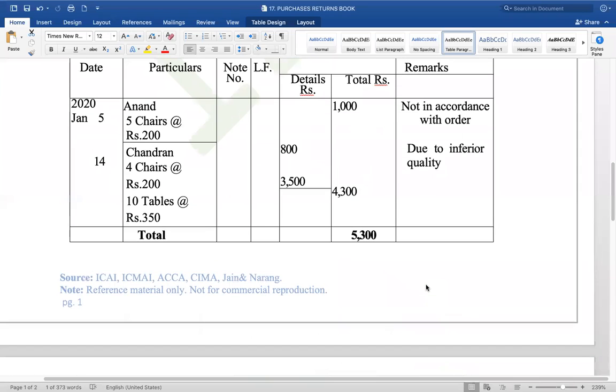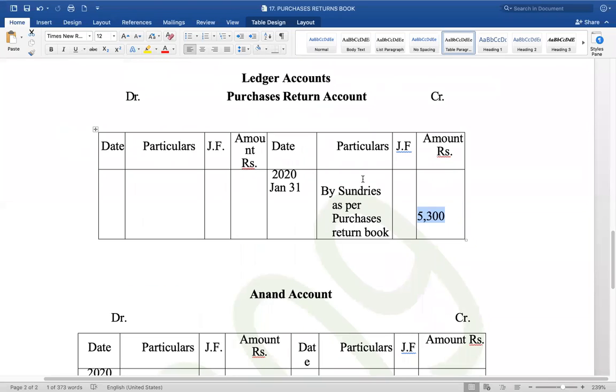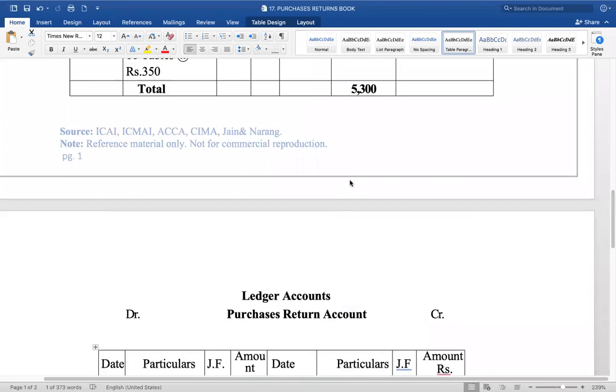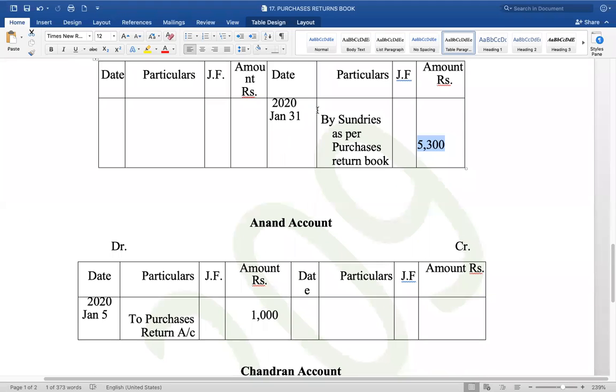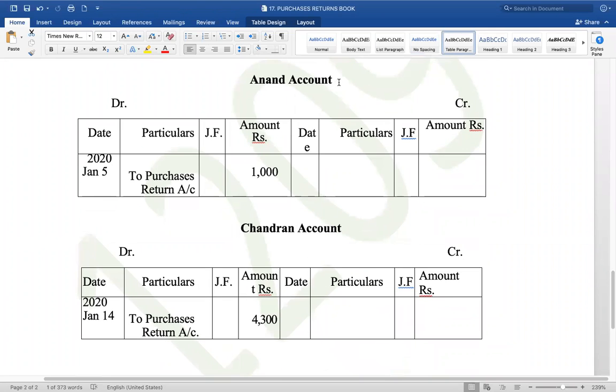Actually there are 3 transactions. Anand has 1 transaction, Chandran has 2. Instead of writing by Anand, by Chandran individually, you simply write by sundries, meaning various, 5,300. Next, let's come to Anand.